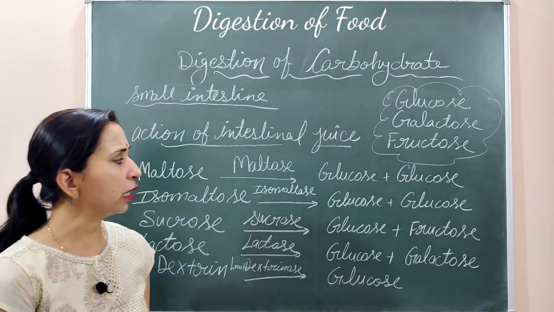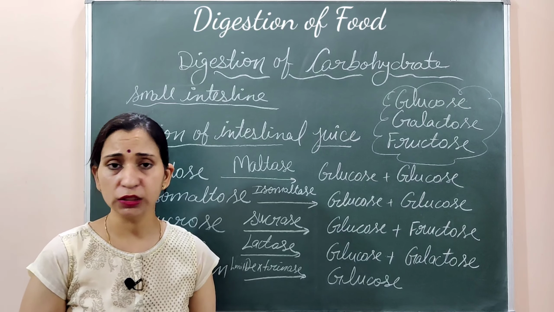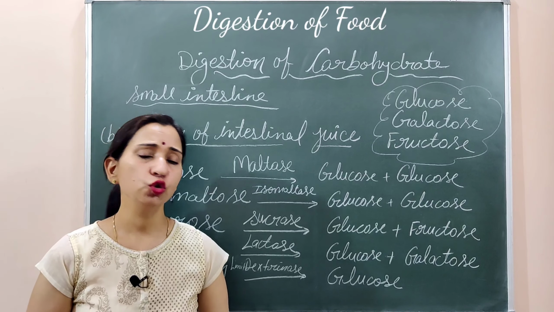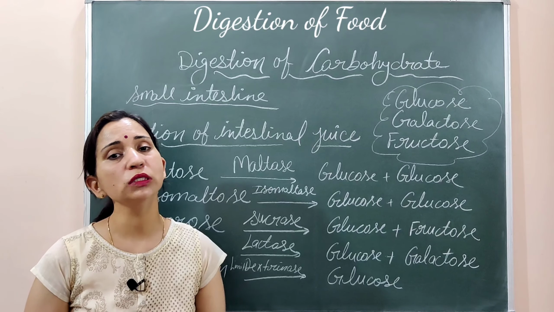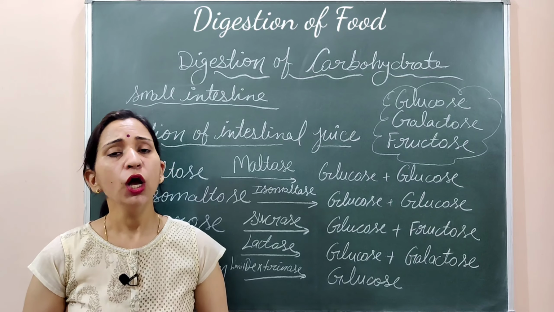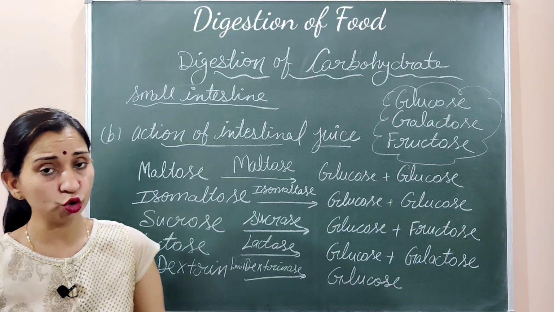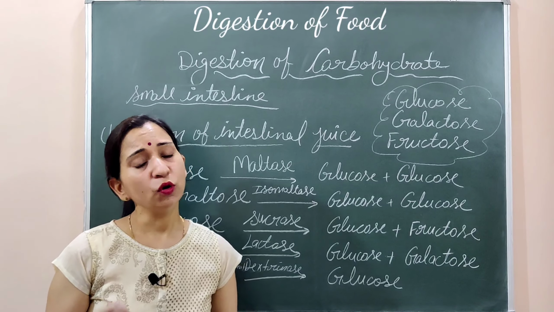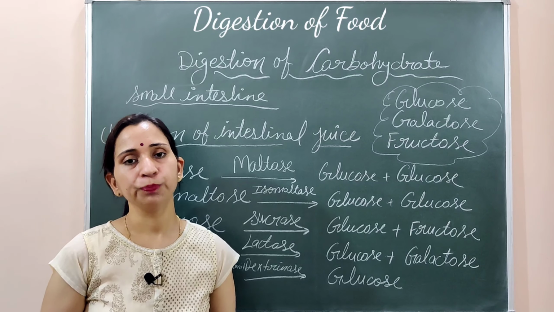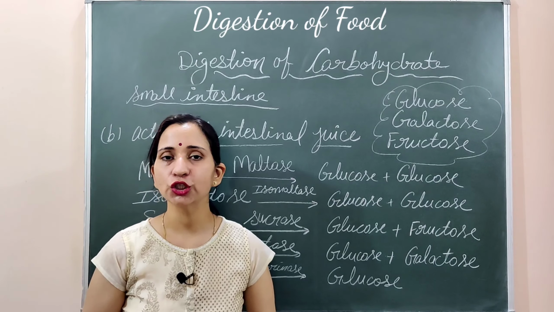Now cellulose की अगर हम बात करें, cellulose is again a complex carbohydrate which cannot be digested by human beings because they do not contain any cellulose digesting enzyme. Cellulose digesting enzyme हमारी body में नहीं होता. Only the animals which have symbiotic organisms like protozoa or bacteria can digest the cellulose. So that's all about the carbohydrate digestion. Now we'll discuss the digestion of protein.